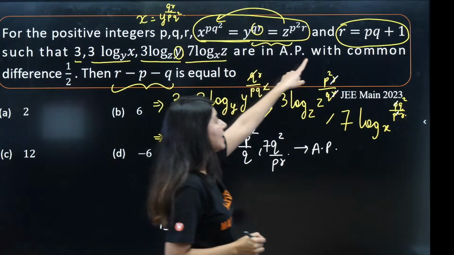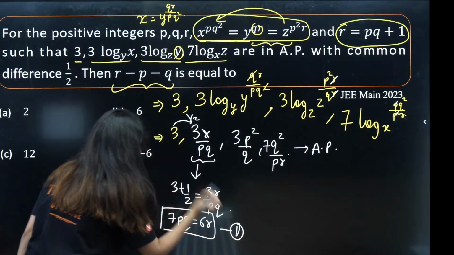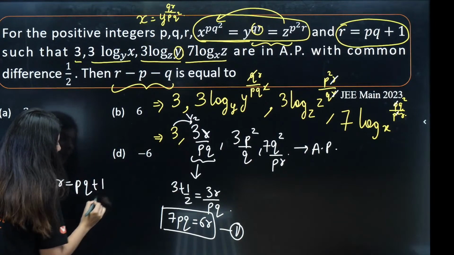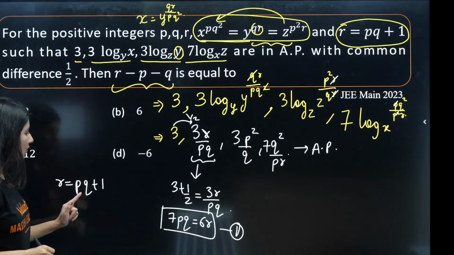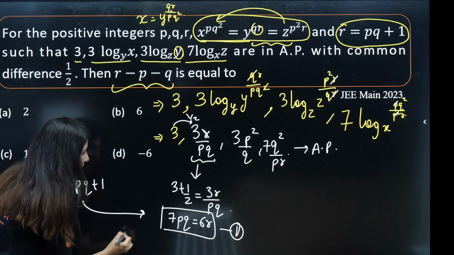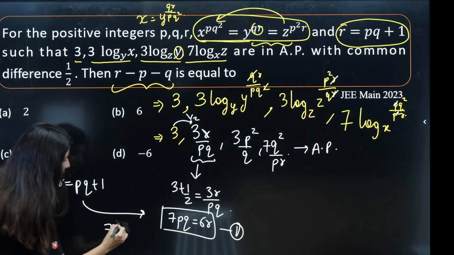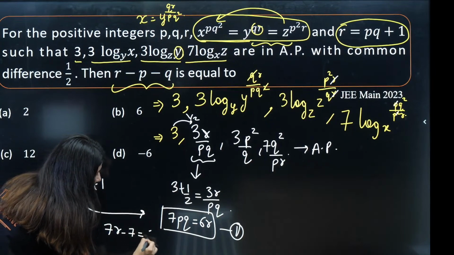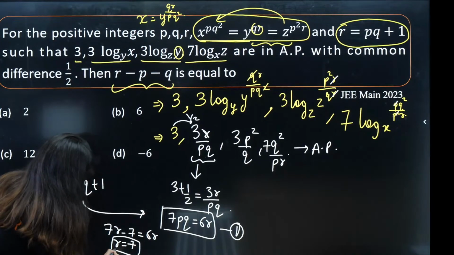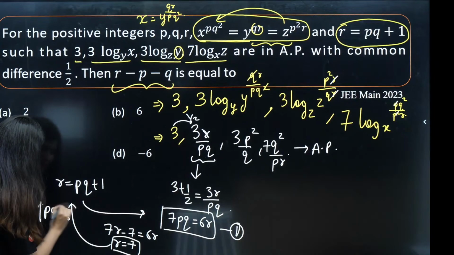Now, can you see R is equals to PQ plus 1? We have one more equation. So, this is our first equation. One equation is already given to us. R is equals to PQ plus 1. So, here what you need to do is, you need to actually plug in the value of R over here. Put the value of R over here. So, 7 times PQ is R minus 1. 7R minus 7 is equals to 6R. So R's value is equals to 7. The moment you plug in R as 7 over here, you will get PQ is equals to 6.